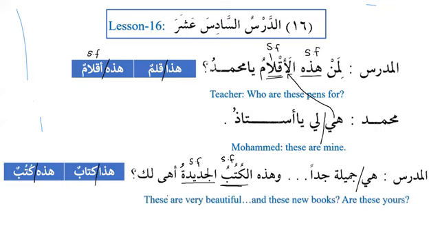So the teacher says, these are very beautiful, and these new books, are these yours? Now we can see over here, the idea is very clear that whenever we have the plural of غير عاقل, it is treated as singular feminine, and it will be carried all the way. For example, the same idea goes for the noun, and the same idea goes for the verb. We haven't started the verb yet, but inshallah, when we start the verb, the idea will be the same.